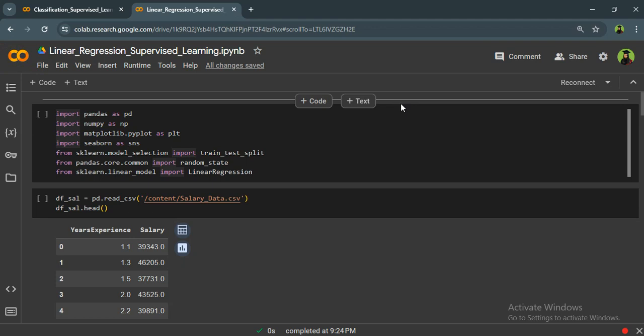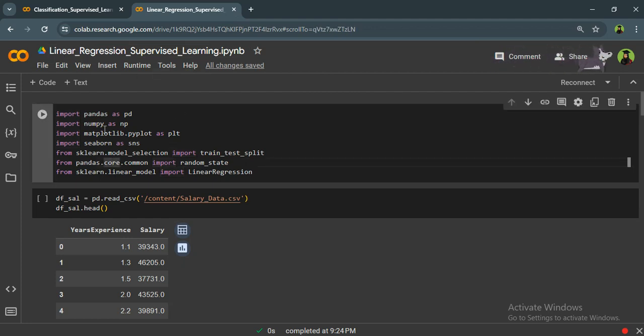Imagine that we have a dataset of, for example, 50 employees, and we have the number of years they have worked at the company. Now we want to calculate whose salary is more than the others. This is exactly what we do through the linear regression algorithm of machine learning.